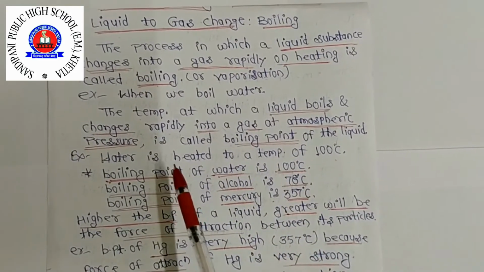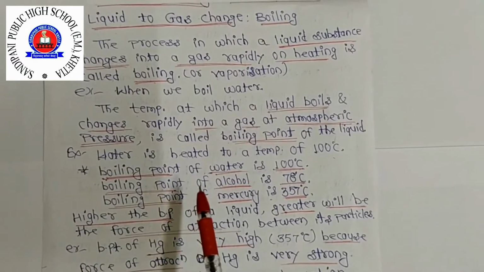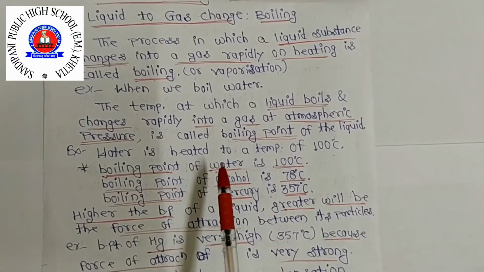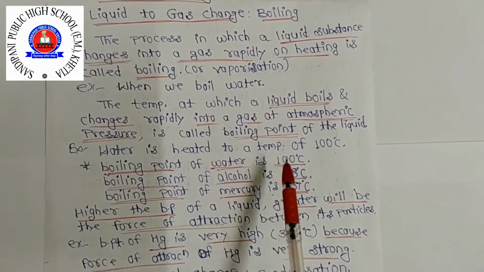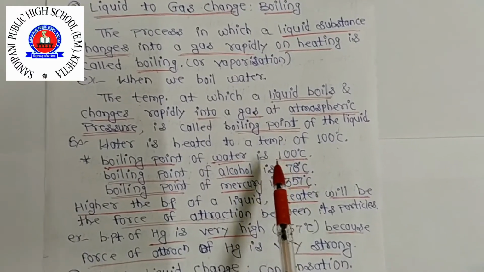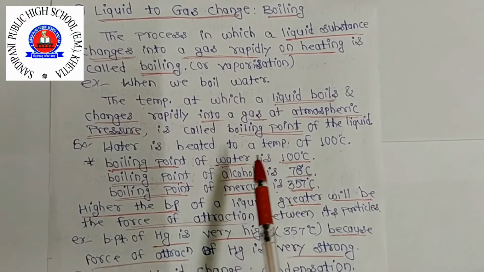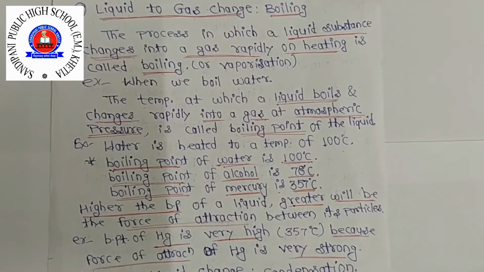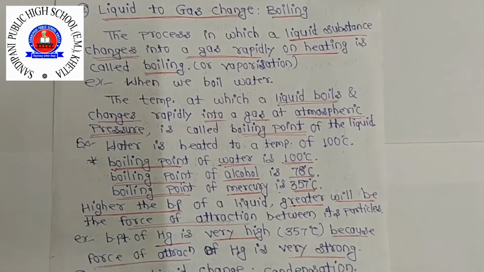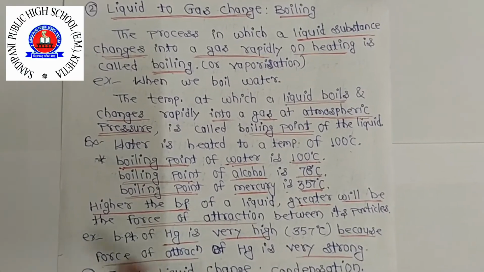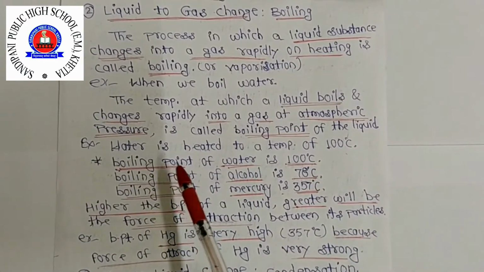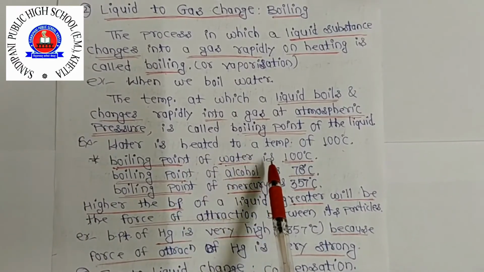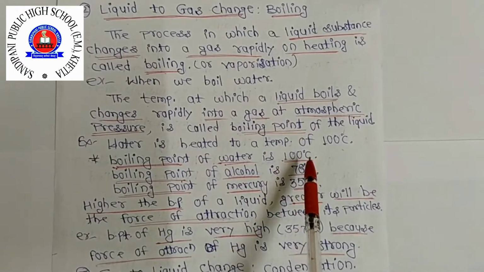Clear? So here are some boiling points of different liquids. The boiling point of water is 100 degree Celsius. It means that water is boiling to form steam. Steam means that gas. The heat required for the boiling of water is being supplied by a burner. So that point is called the boiling point of water, 100 degree Celsius.